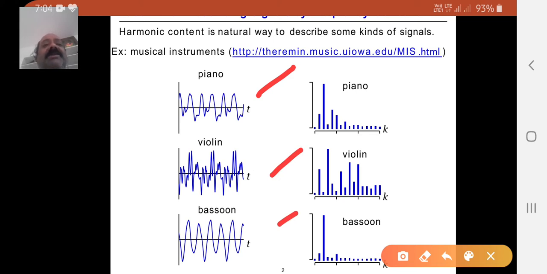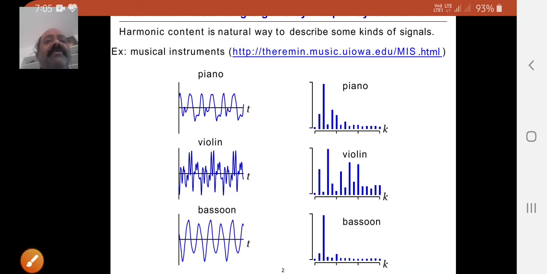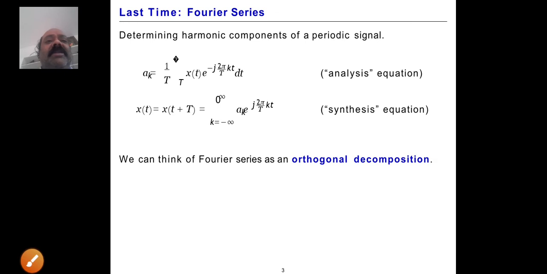Just observe that if you need to know more about these signals, you have to refer to the website. Just go through that if you require more analysis about the different types of signals. Now we go on to determining the harmonic components of periodic signals.